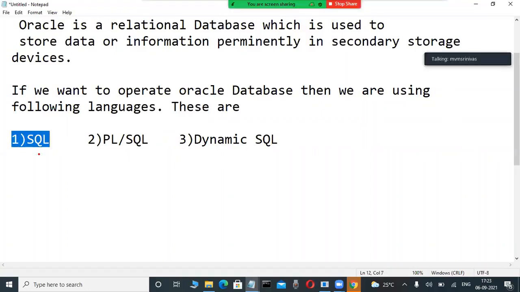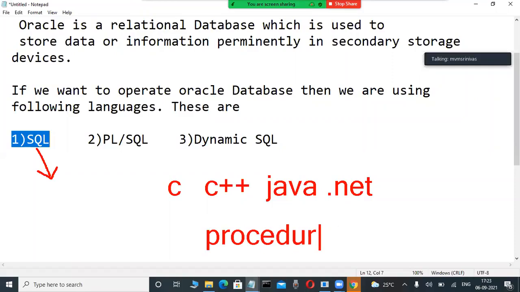Observe it here. This is very easy. Anybody, even a non-technical person without computer knowledge, can learn it very easily. Actually, this is a non-procedural language. What is non-procedural? What is procedural? Very easy. Maybe you computer students are well-known with C, C++, Java, these types of languages. There are so many languages worldwide. These languages always have procedural language concepts.